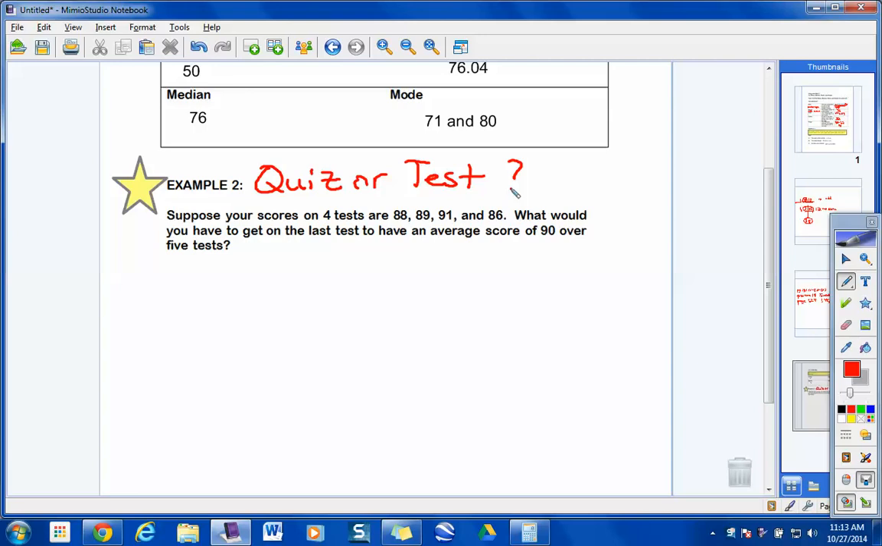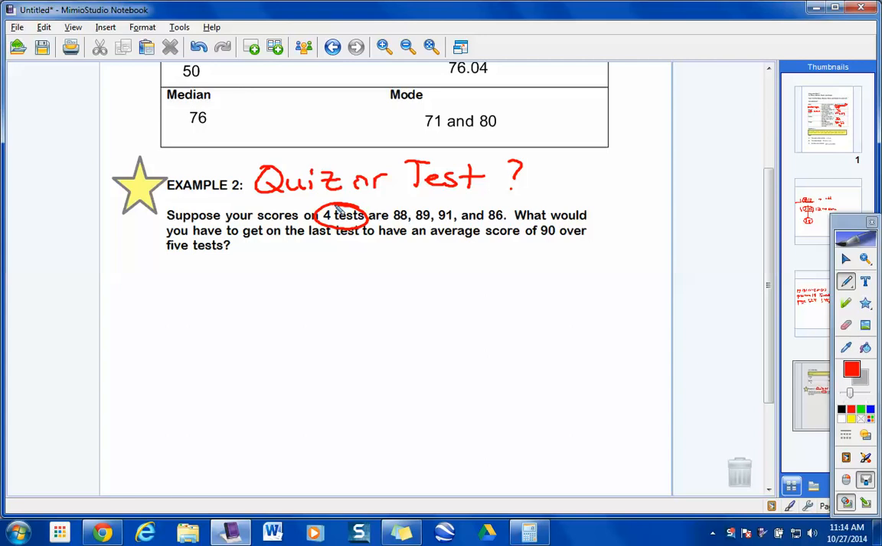Roger's scores on 4 tests are 88, 89, 91, and 86. Okay. What would you have to get on the last test to have an average score of 90 over 5? Okay, this is kind of a neat question. All right, first of all, it says you've taken how many tests so far, gang? 4 tests. Okay, I'm going to write those 4 scores down again.